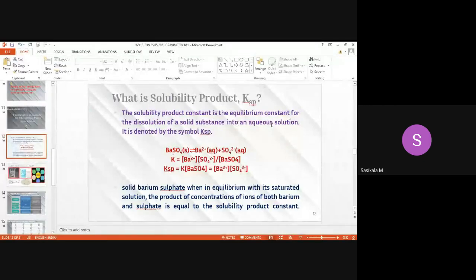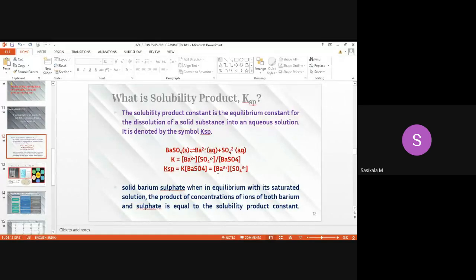In aqueous solution, it will exist as its dissolved ions, and this will be in equilibrium, and this constant is represented as the solubility product constant. So Ksp represents the solubility product constant. So solid barium sulfate in equilibrium with its saturated solution: the product of concentrations of ions, 2 ions, not only 1 ion, taken 2 ions.